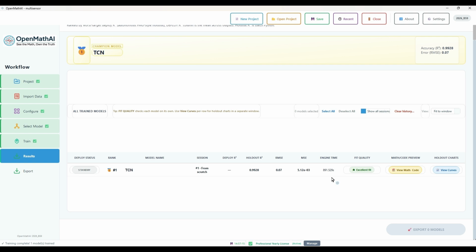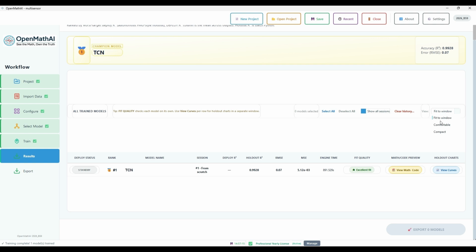Engine time is the time required for the generated model engine to execute and produce predictions. Lower engine time indicates faster model execution, which is important for embedded systems and real-time applications. Fit quality is an overall assessment of how well the model fits the dataset. It is generally derived from metrics such as R-squared, RMSE, and residual errors. Model accuracy is commonly estimated using the R-squared value. Example, R-squared equals 0.95 means accuracy almost equal to 95%.